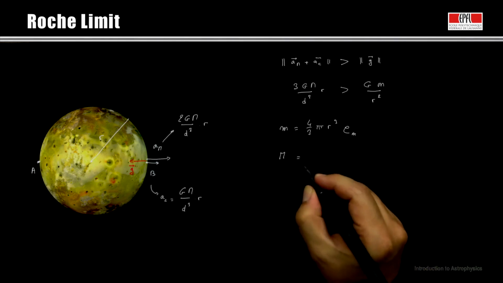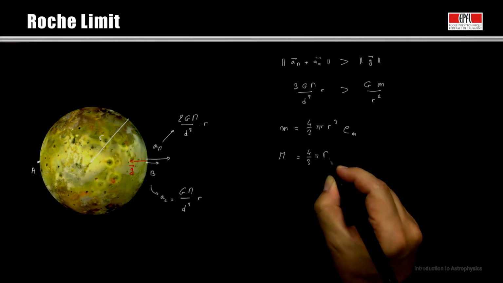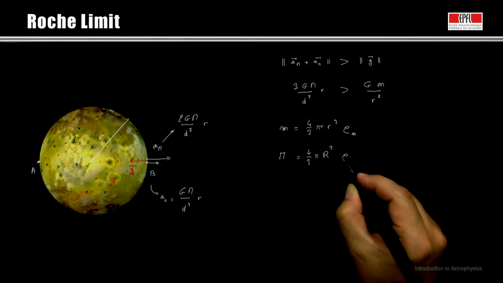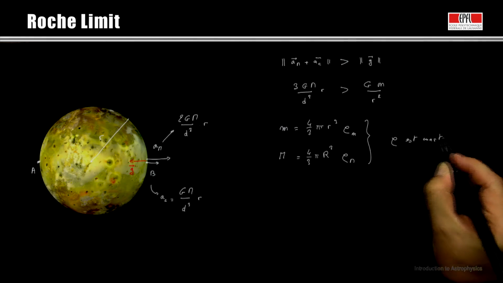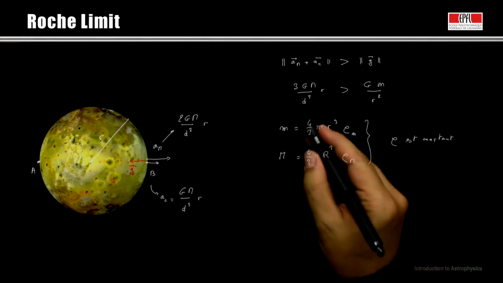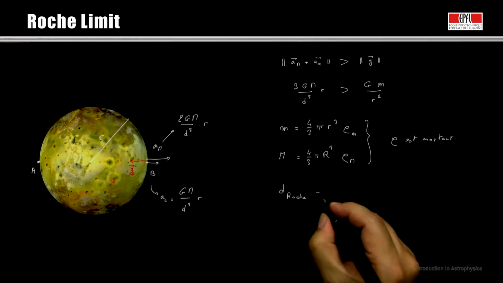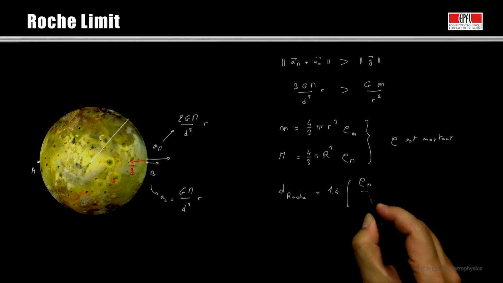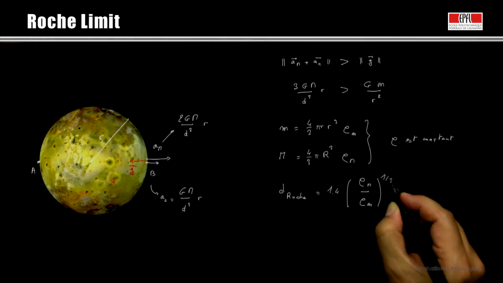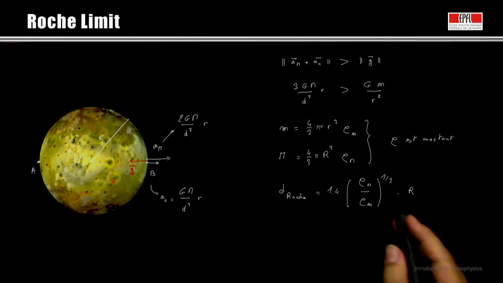With the same assumption, the mass of the planet, Jupiter here, is M equals 4 divided by 3 π R³ times ρM, which we consider to be constant. If we plug m and M in this equation here, we will find a critical distance we are interested in. d Roche equals 1.4 times the ratio of the densities of the two bodies to the power 1 divided by 3 times the radius of the larger body, Jupiter in this case. This is an approximation that does not take into account the internal cohesive forces.